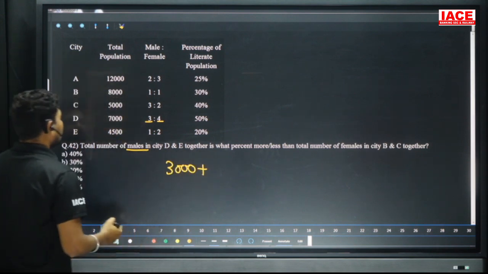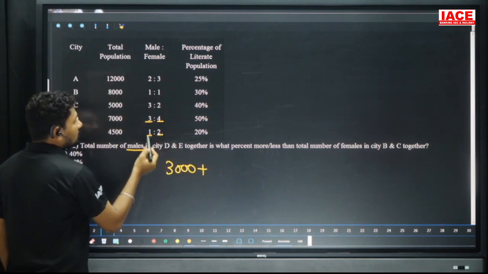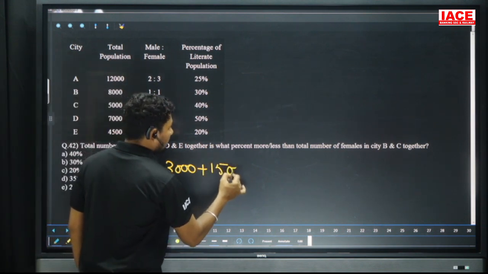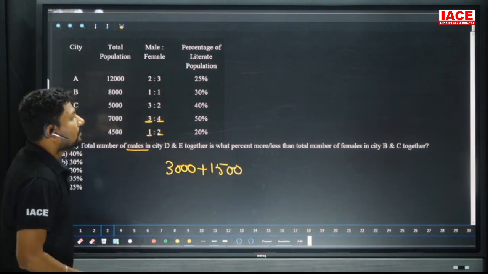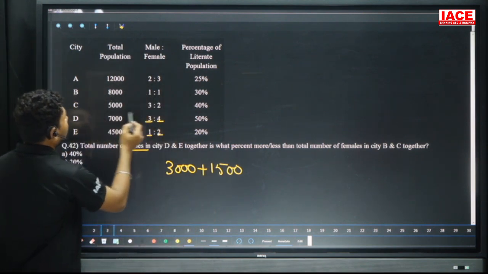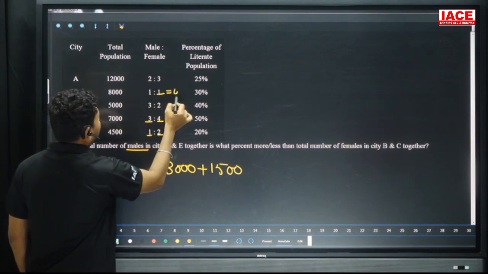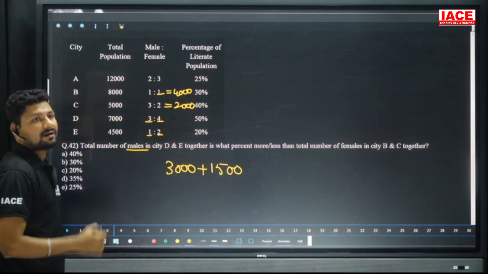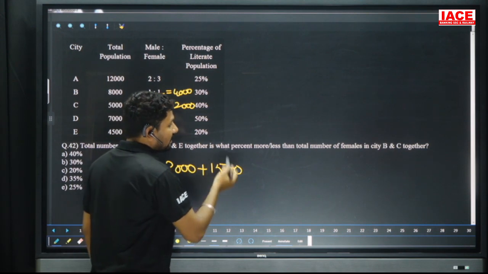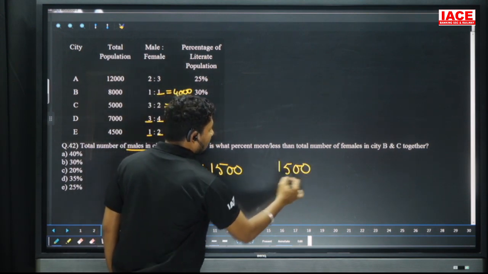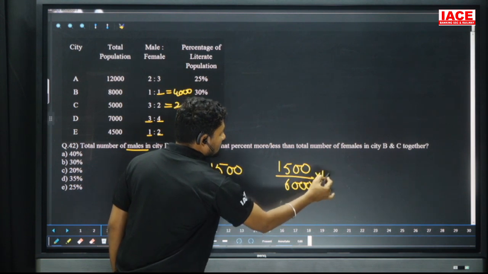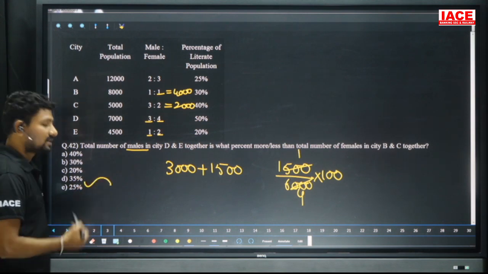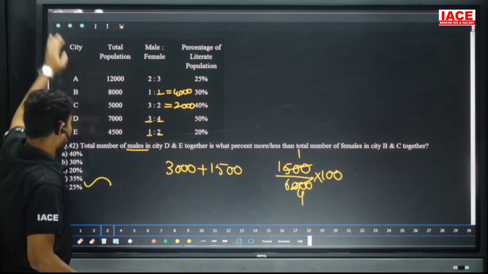Plus E: for E, 1 plus 2 is equal to 3 parts. 3 parts is equal to 4,500, so 1 part is equal to 1,500. Then the total number of females in city B and C together: here it is 4,000 and here 2,000. 4,000 plus 2,000 is 6,000. 4,500 is less than 6,000 by 1,500. We need the percentage, so multiply by 100. 1 by 4 is 25 percent. Our option is E. Let's move to the next question.